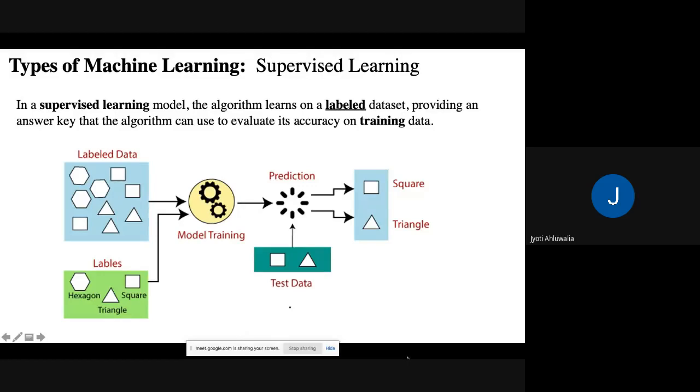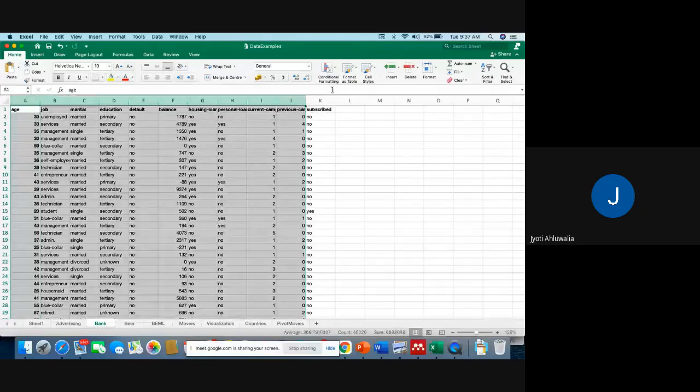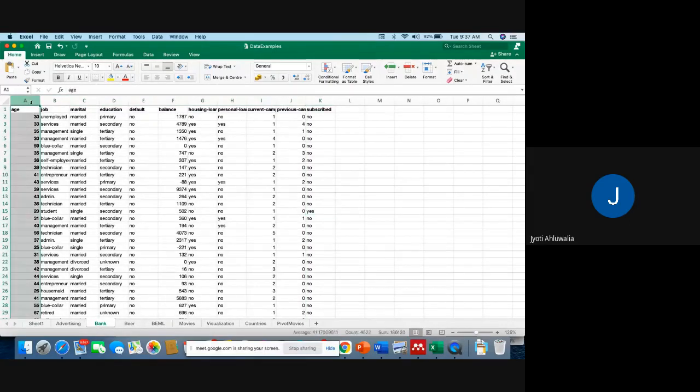Again, to come back to our bank example, I have all this data, and this is my Y label. I want to predict whether a person will say yes to the campaign or not. How many rows do I have? I have 4,522 data points. So 4,522 times 0.8, I'm taking 80% of the data set. So I will take around 3,600 rows out of this and make a model. And then I'll use the remaining 20% of the data to test the model.